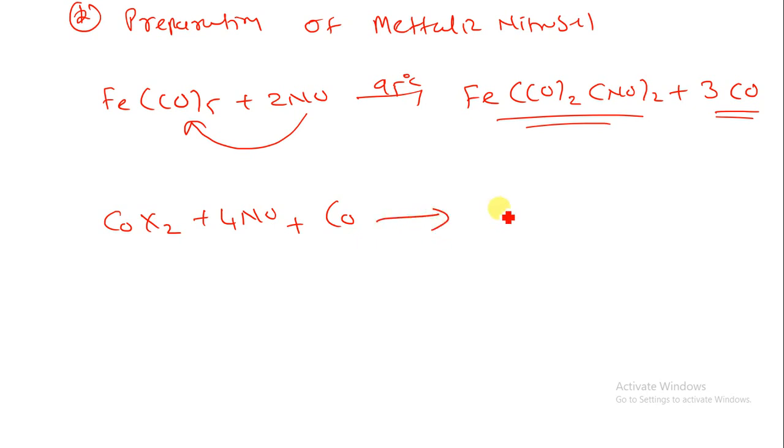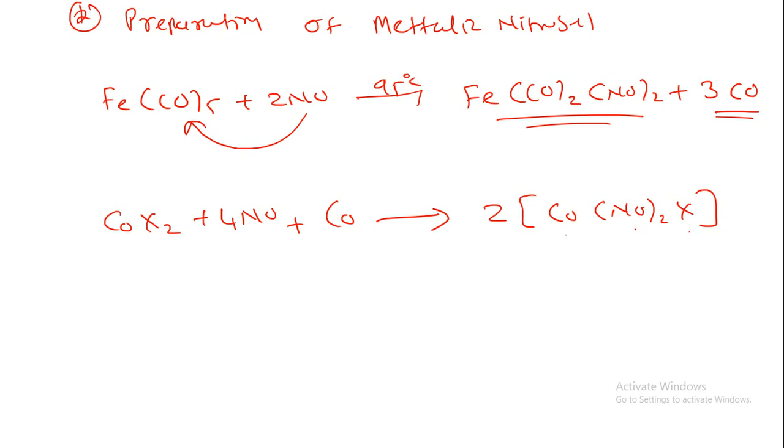This metal halide, nitrosyl and metal will combine together and form a metal nitrosyl halide. This is known as metal nitrosyl halide. So this is the way we can prepare a metal nitrosyl compound.